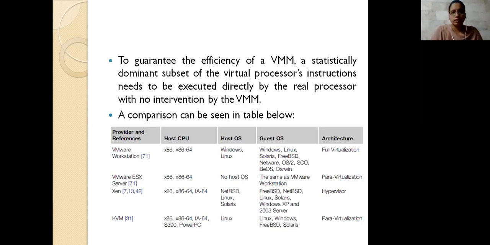These are the things that could be supported by the CPU, and these are the things supported by the operating systems, and then the guest operating system could be like this, anything they can use. So if they include all these things, what virtualization are they supporting? If you take VMware Workstation, it completely supports full virtualization here. The other things are para virtualization. Xen is supporting the hypervisor here.